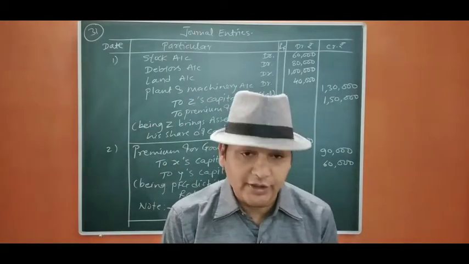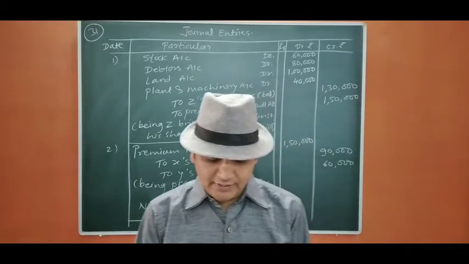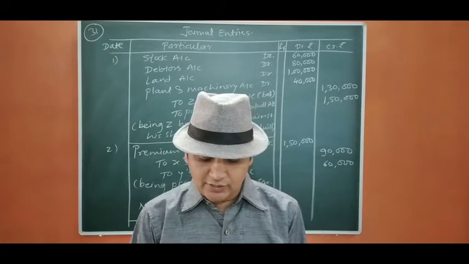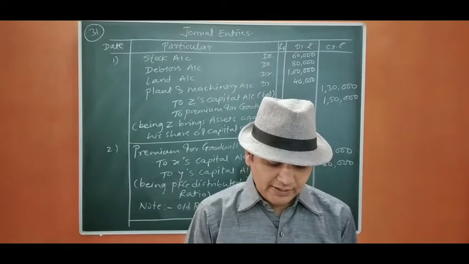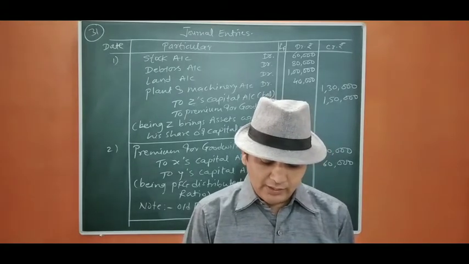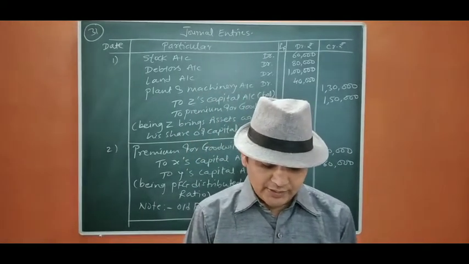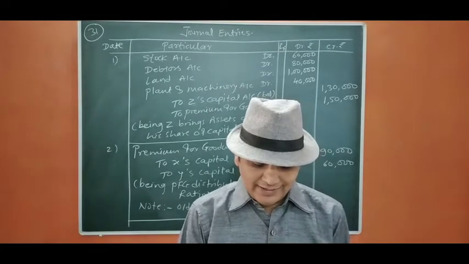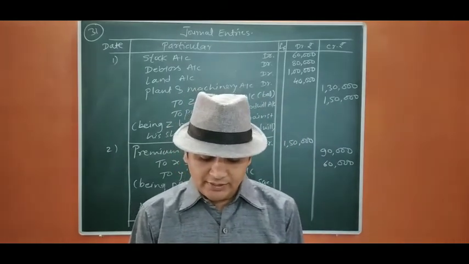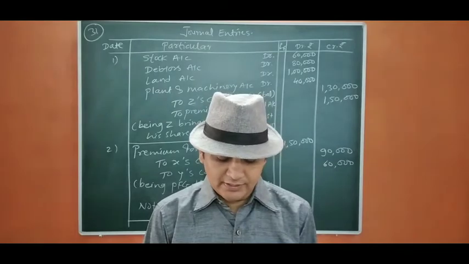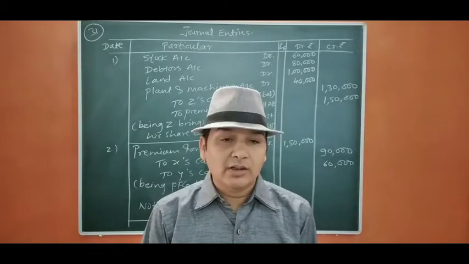Now we move to question number 32. A and B are partners in a business sharing profits and losses in the ratio of 1/3 and 2/3. On 1st April 2019, their capitals were 8,000 and 10,000 respectively. On that date, they admit C into partnership and give him 1/4 share in future profits. C brings 8,000 as his capital and 6,000 as goodwill. The amount of goodwill is withdrawn by the old partners in cash. Draft the journal entries and show the capital accounts of all the partners. Calculate the proportion in which partners would share profits and losses in future.